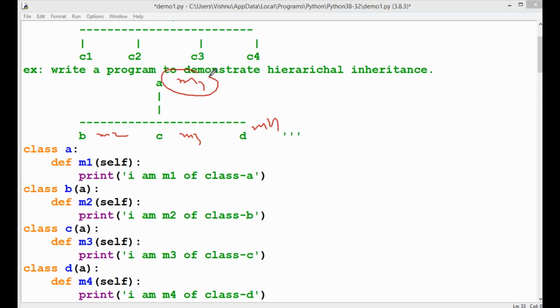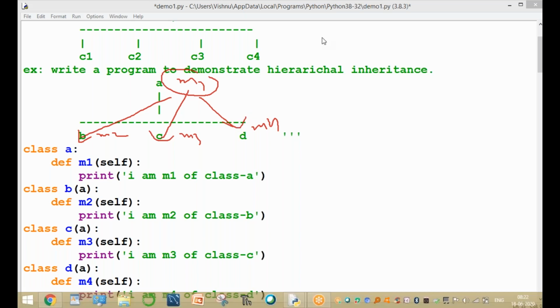The same method is derived to B and C and D. Only one method. That is called reusability. Only one method is available to all the derived classes.